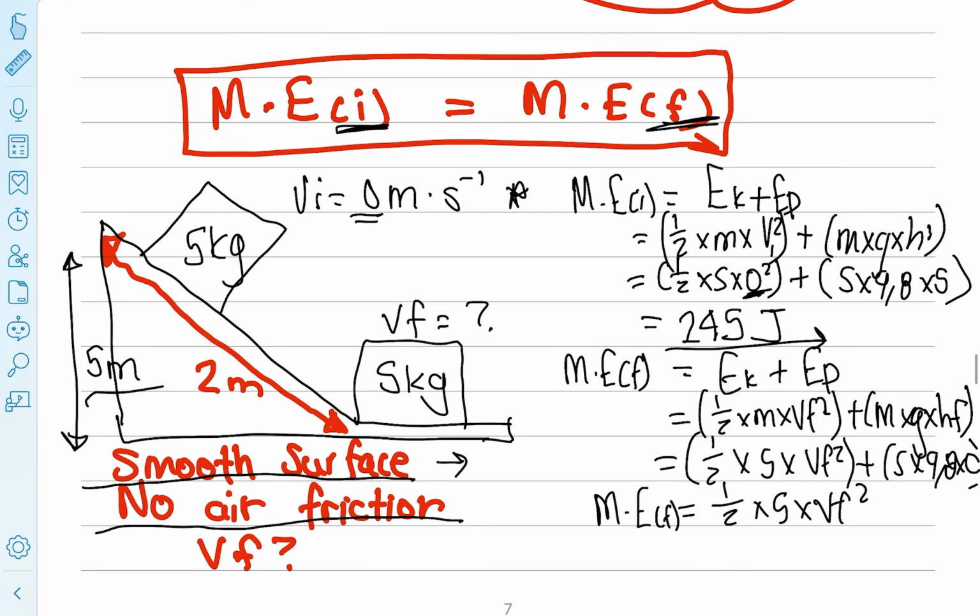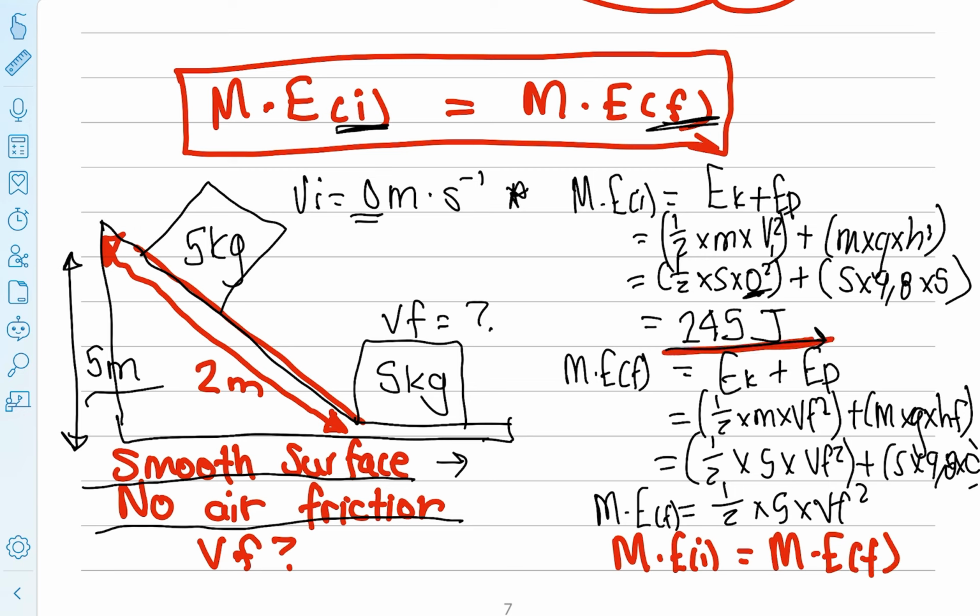But now, look at this. Because they said there's no friction, no air friction, it's a smooth surface, so that means there's no friction on the surface either, there's no tension force, there's no applied force, we can actually say the initial mechanical energy is equal to the final mechanical energy.